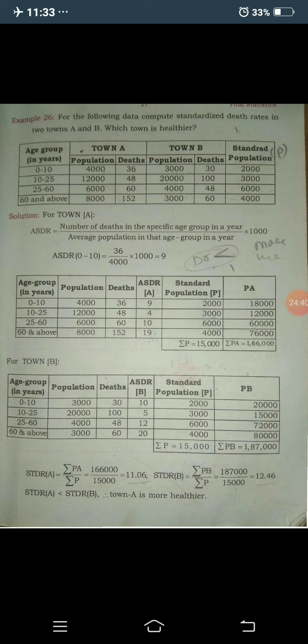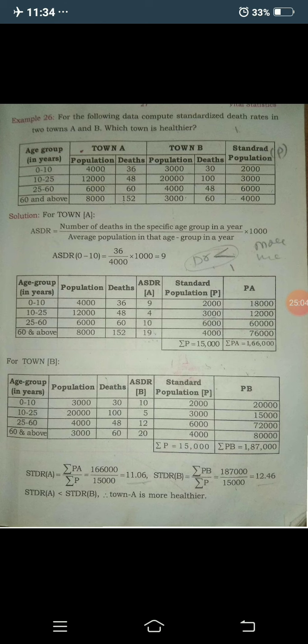Okay, by using these data, easily calculate the standardized death rate of town A and town B. Then take the formula. The standardized death rate of A equals summation of PA divided by summation of P, equals